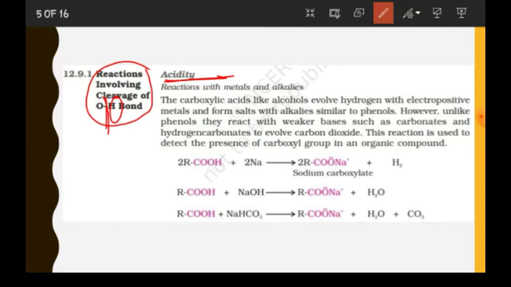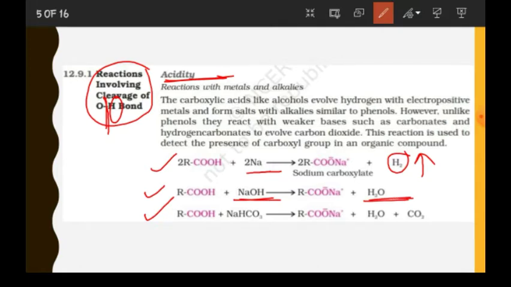Before starting the actual topic, we will see some reactions which show that carboxylic acids are acidic in nature. See, three reactions are written here. First is with sodium, which is a metal. See, H2 is released. Second is with NaOH, which is a base. See, H is released, which forms water.